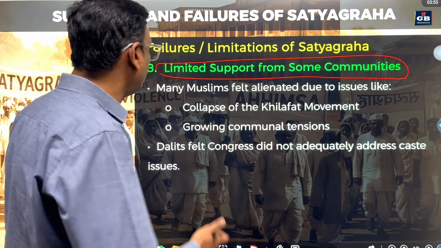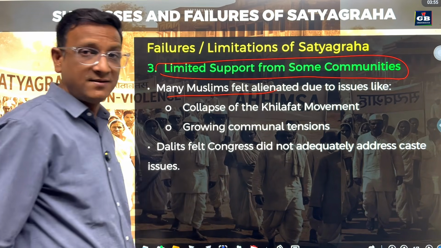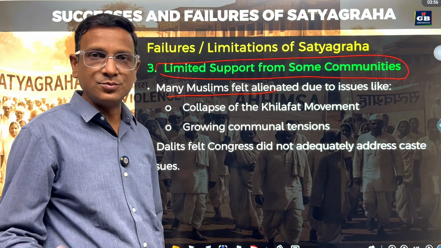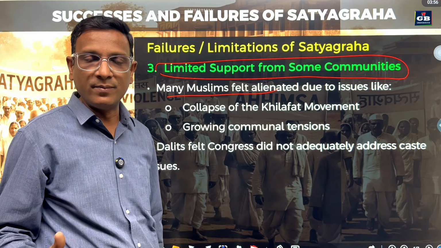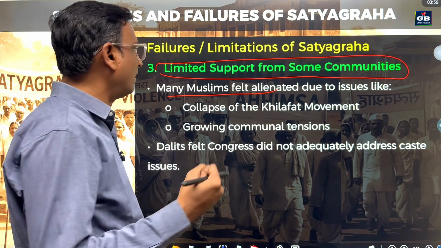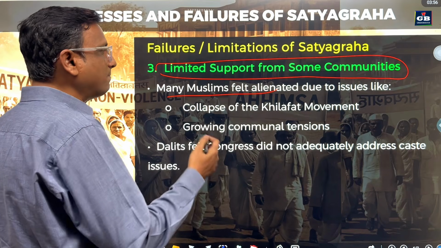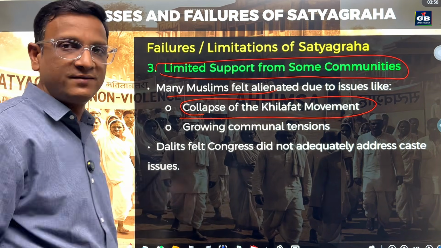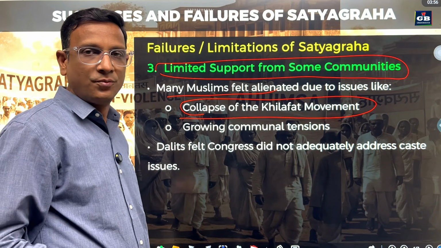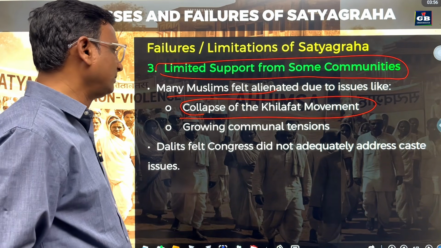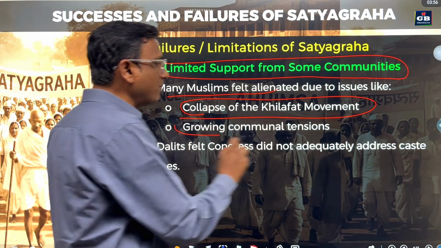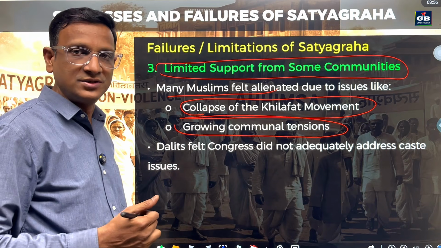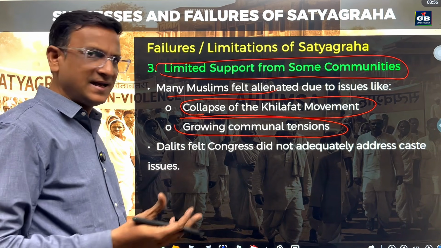Why? Who are they? Many Muslims felt alienated due to certain issues. After the non-cooperation movement, for the civil disobedience movement and other movements, they did not participate completely due to the collapse of the Khilafat movement. Earlier the Khilafat movement was done, but it was a failure. After that, communal tensions grew between Muslim communities and Hindu communities, so they felt alienated.